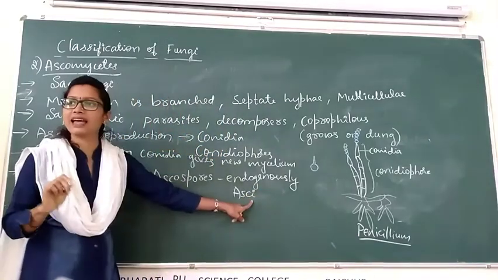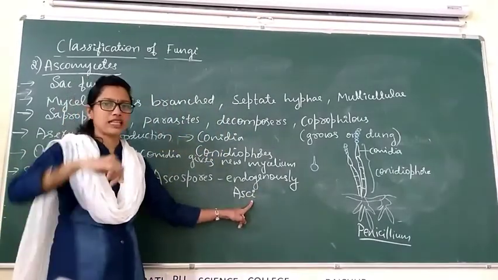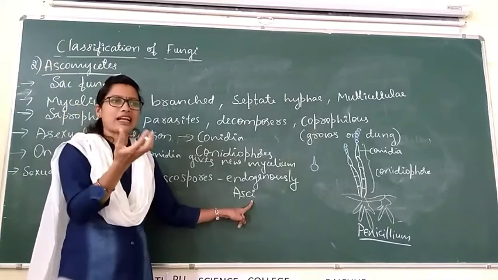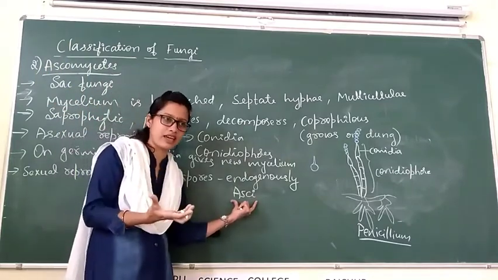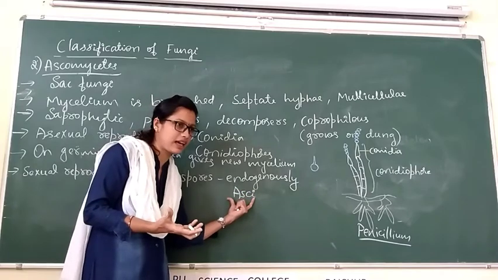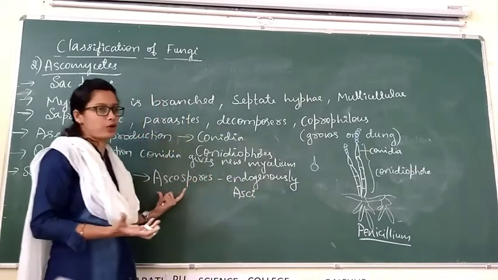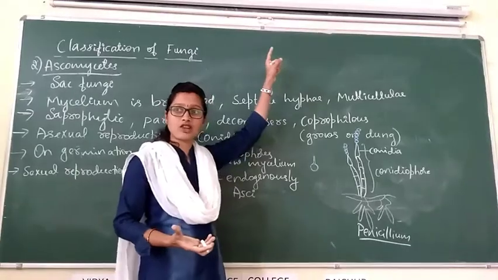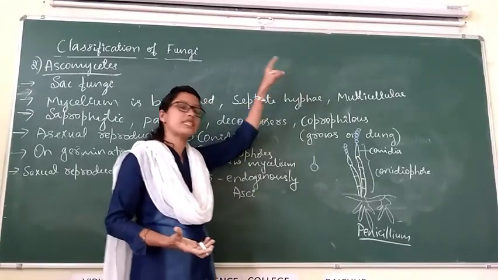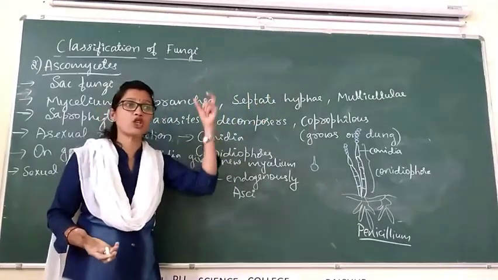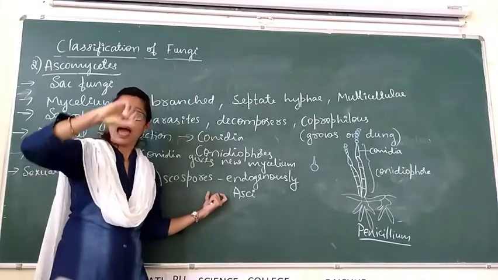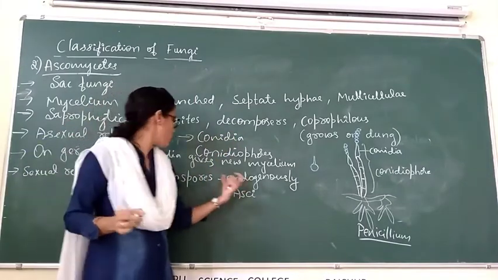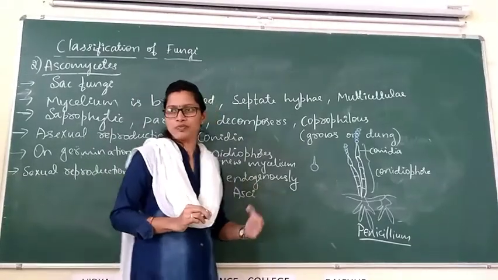Asci is plural, ascus singular: the sac-like structure. Inside the asci, ascospores are produced, whereas in Phycomycetes, sporangiospores are produced inside the sporangium.